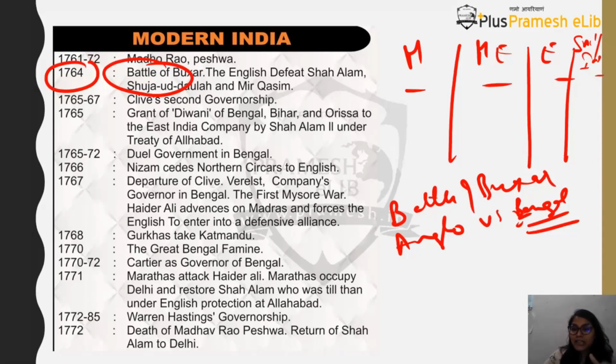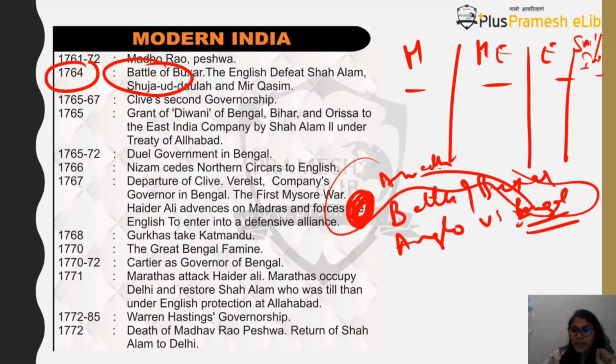So he decides to ask for help from the neighboring state of Awadh and also from the Mughal emperor, who is Shah Alam II, so that their combined forces can defeat the English. So Bengal under Mir Qasim, Awadh under Shuja ud Daula, and the Mughal Empire under Shah Alam.